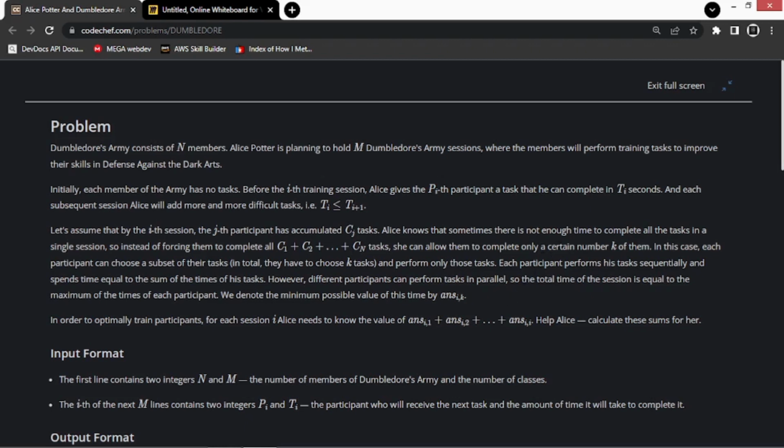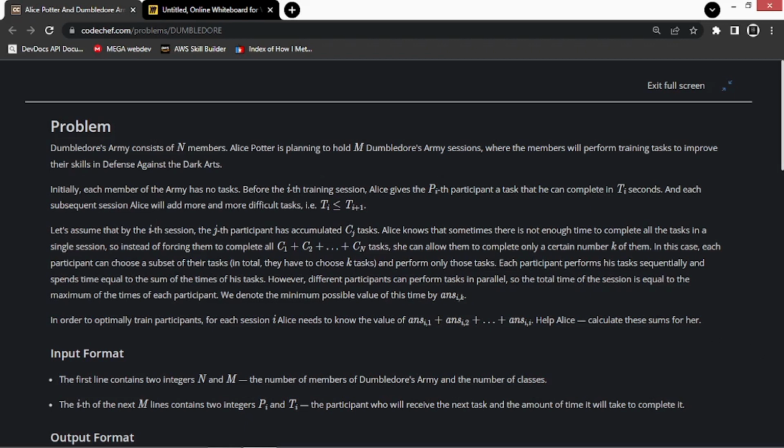Alice knows that sometimes there is not enough time to complete all the tasks in a single session. So instead of forcing them to complete all c1 plus c2 up to cn tasks, she can allow them to complete only a certain number k of them. In this case, each participant can choose a subset of their tasks. In total, they have to choose k tasks and perform only those tasks.